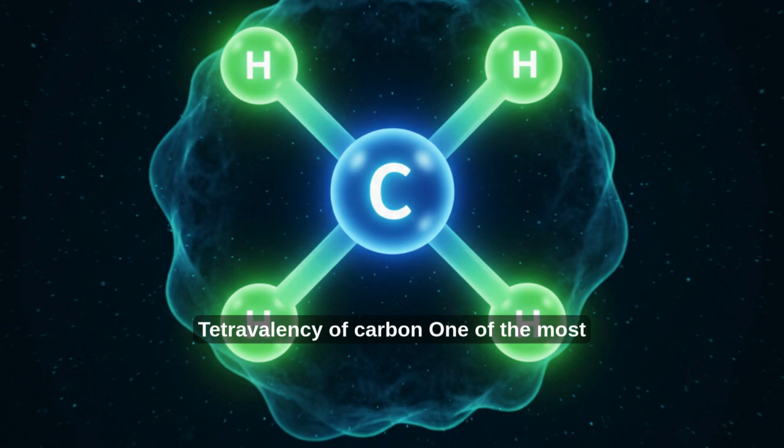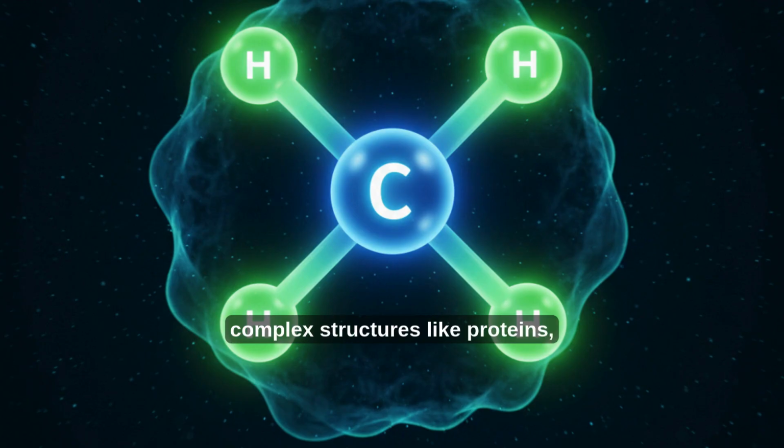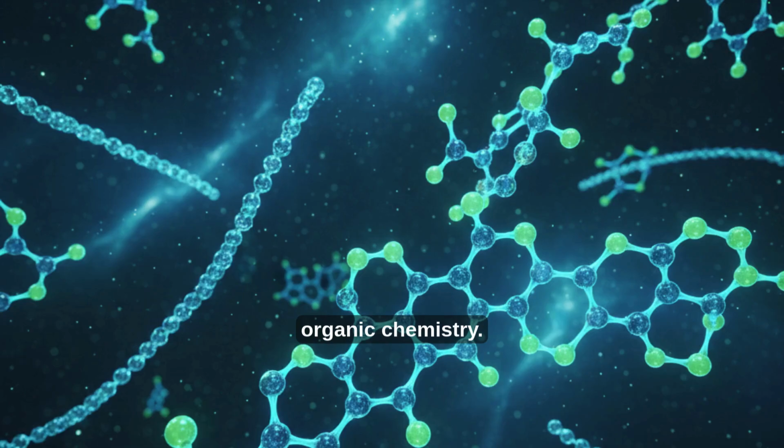Tetravalency of carbon. One of the most important properties of carbon is tetravalency. Tetravalency means the ability of carbon to form 4 covalent bonds. Carbon has 4 valence electrons, and each electron can form 1 bond. This allows carbon to form simple molecules like methane, long chains, and complex structures like proteins, enzymes, and DNA. This single property is the foundation of organic chemistry.